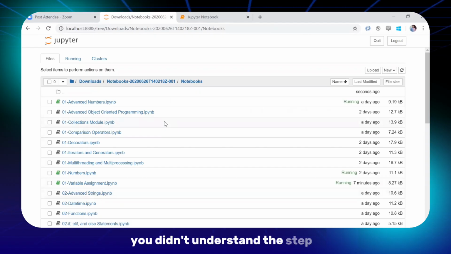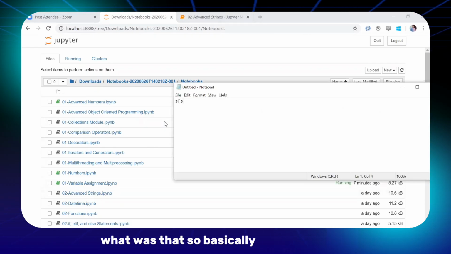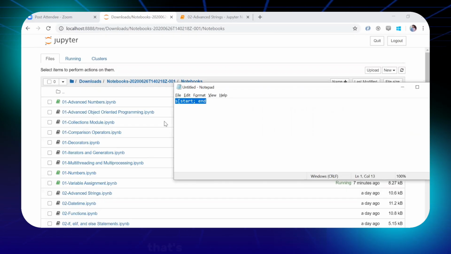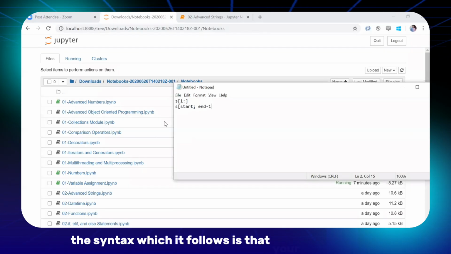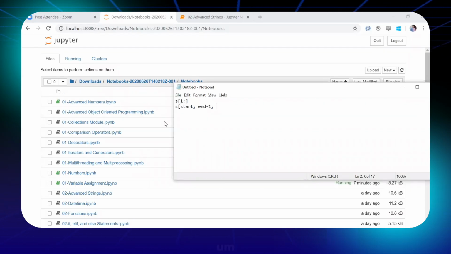Didn't understand the step one. What was that? So basically the slicing function format is that if it is written as 1 colon, okay. Ideally the syntax which it follows is start, your end -1, and your step.